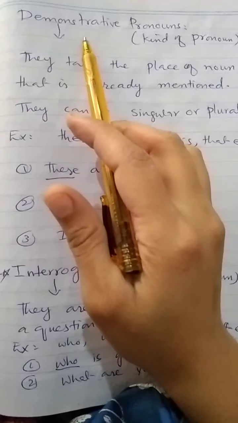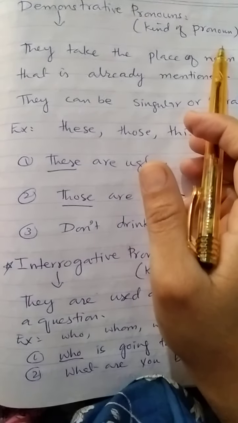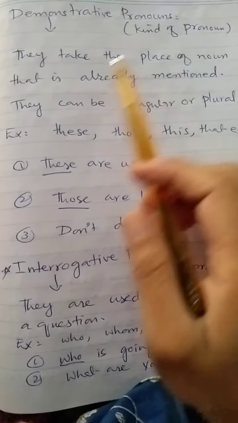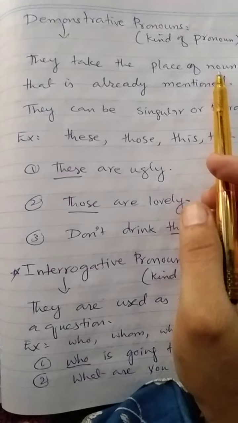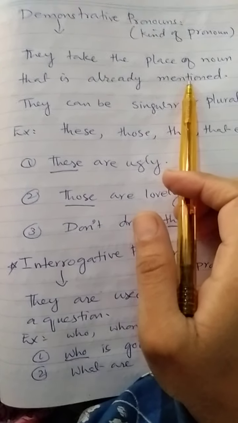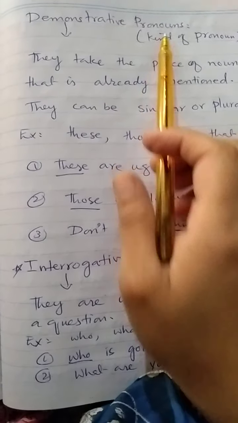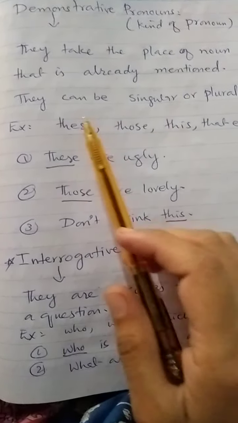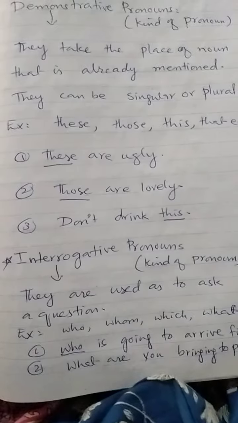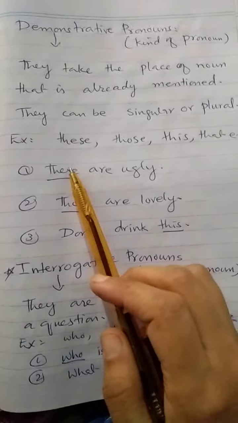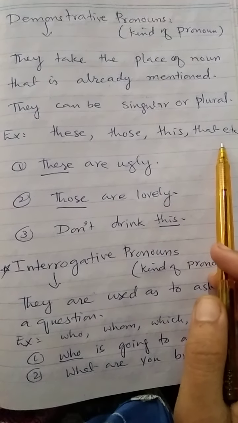Demonstrative pronoun. A demonstrative pronoun is a kind of pronoun. They take the place of a noun that is already mentioned or described. They can be singular or plural. For example, these, those, this, that, etc.